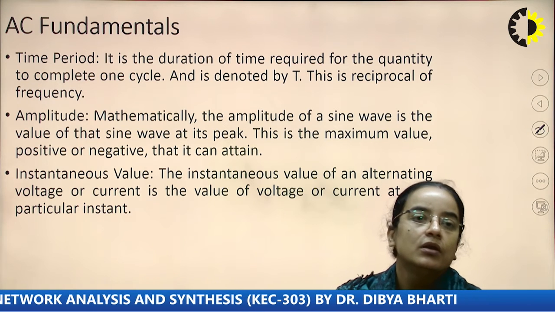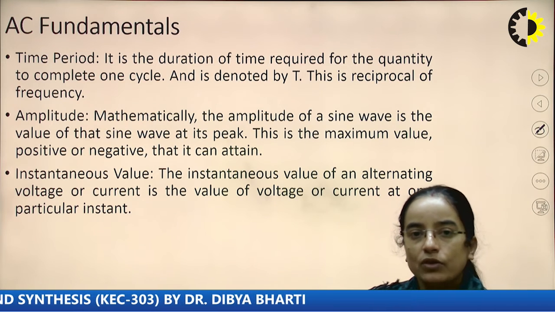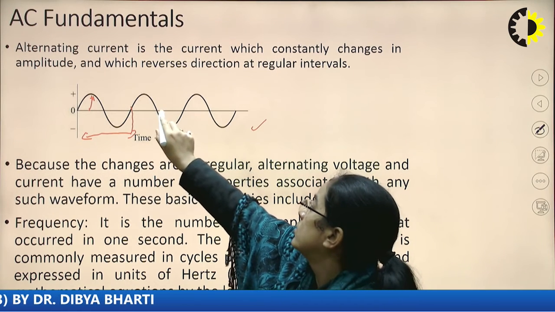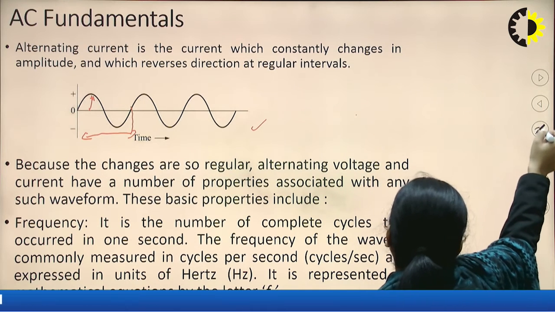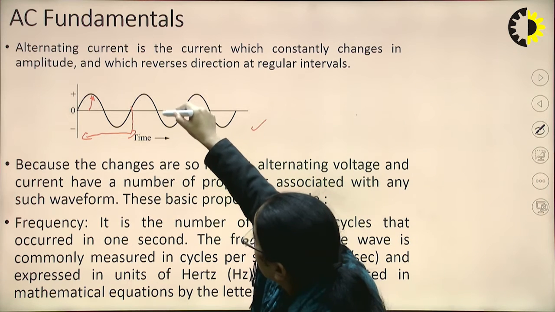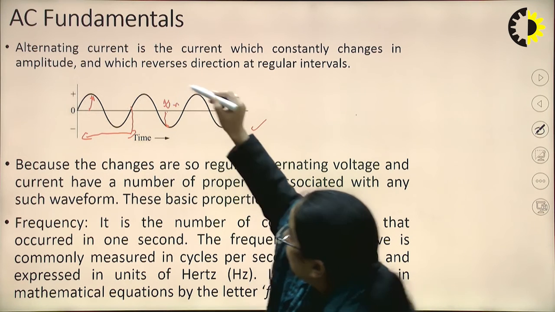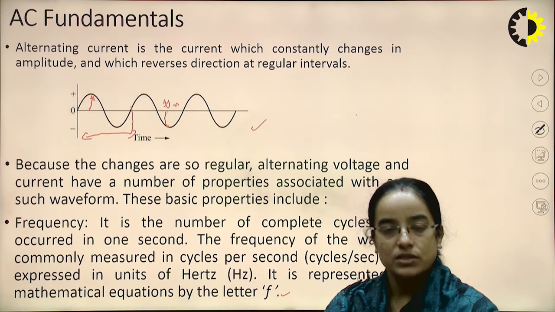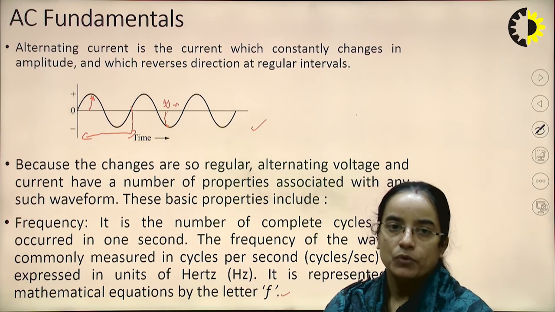Instantaneous value: the instantaneous value of an alternating voltage or current is the value of voltage or current at any particular instant. Suppose we consider this time, and suppose we have this value at this time. Suppose this time is Tn. Then the amplitude at this time Tn is the instantaneous value of this given waveform at time Tn.